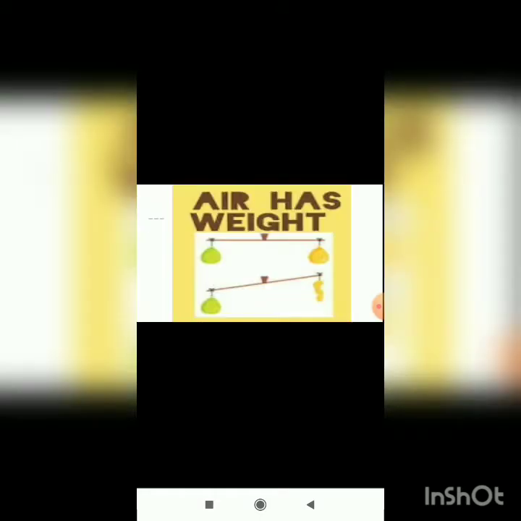Students, in this diagram, in the first line we see two balloons. It is an evenly inflated balloon. In the second line, the first balloon is filled and the second one is pierced. Means when we prick the balloon, it becomes pierced. So what happens after this? Whatever air is inside comes out and it becomes a flat balloon. So what does it show? It shows that air also has weight.